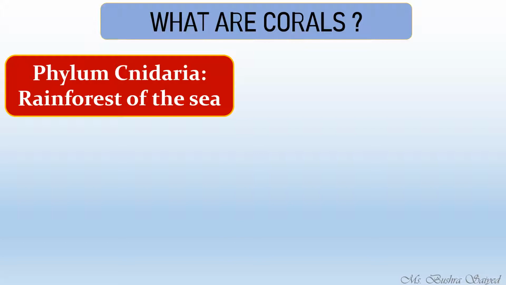Coelenterata was the phylum and Cnidaria is also the phylum. Earlier, these animals were known as Coelenterates, or the previous name of this phylum was Coelenterata. Now we know it by the name Cnidaria.